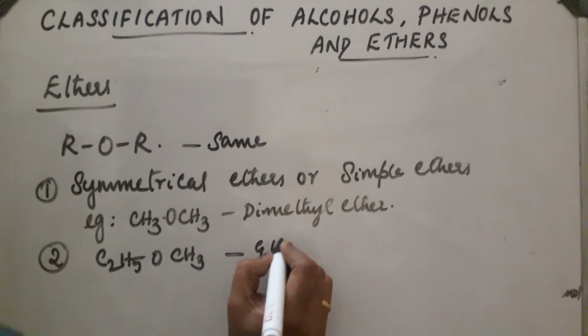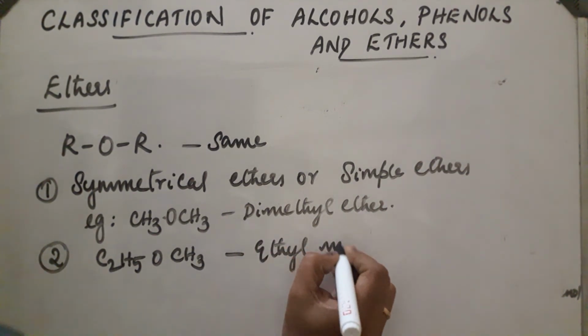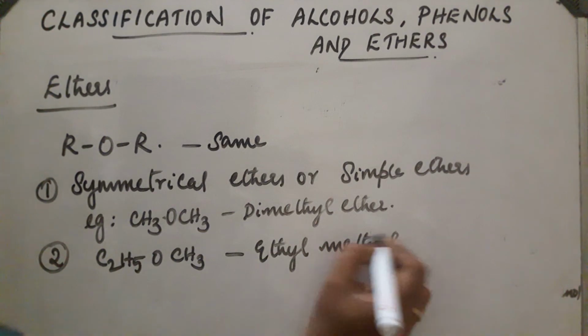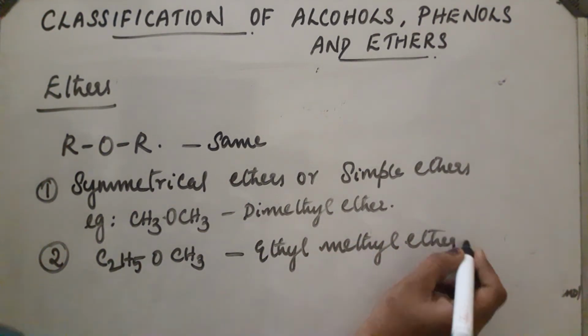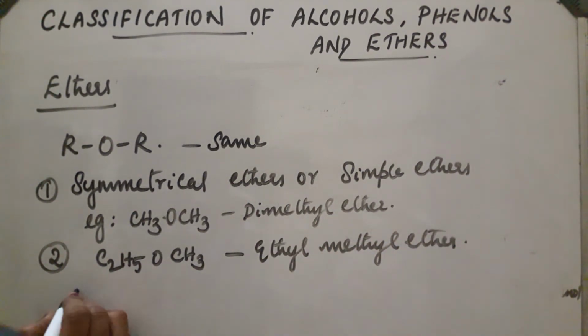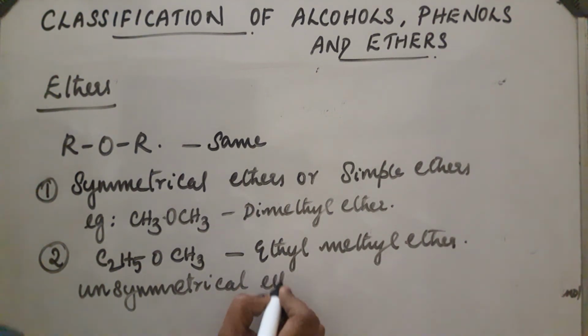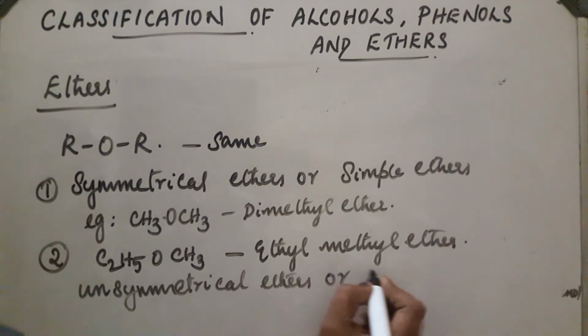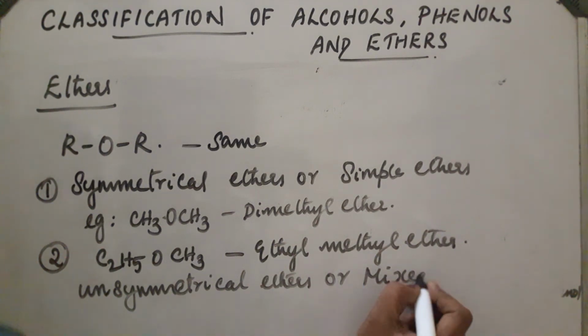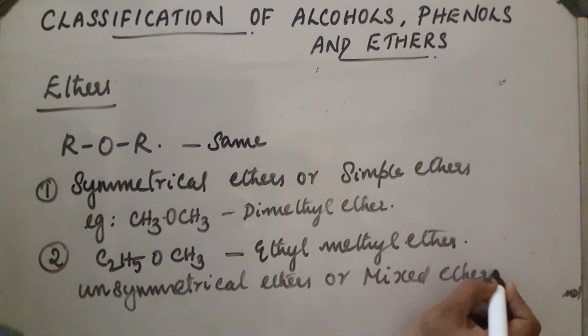This is ethyl methyl ether. These compounds come under the classification of unsymmetrical ethers, or mixed ethers. These are the two classifications of ethers. So much about the classification of alcohols, phenols and ethers.